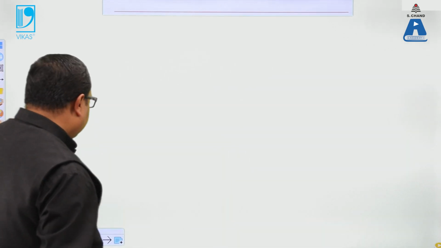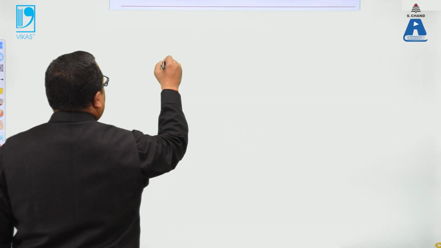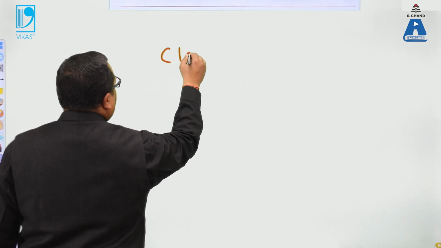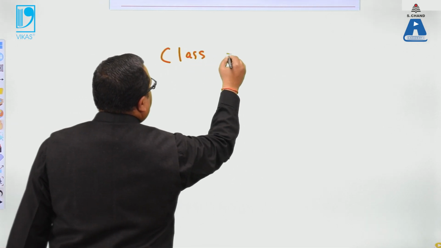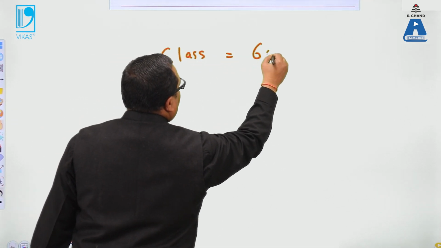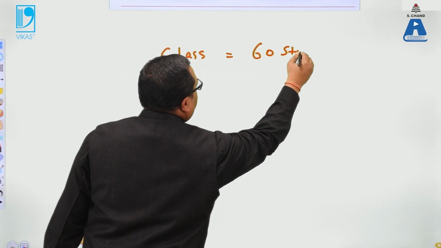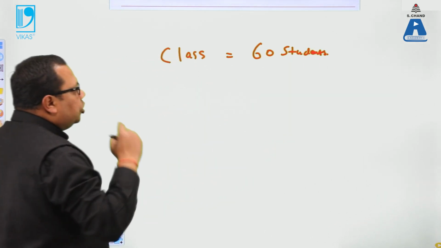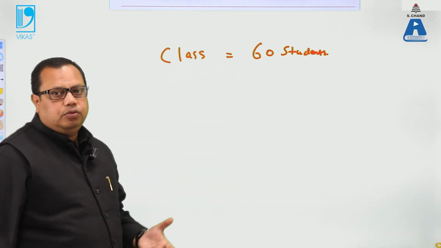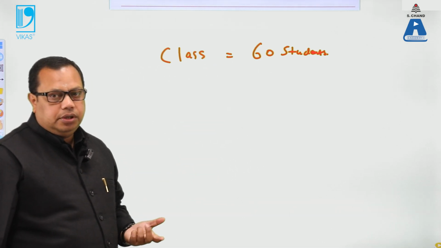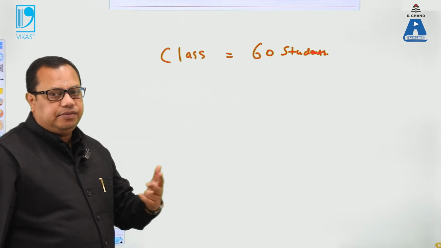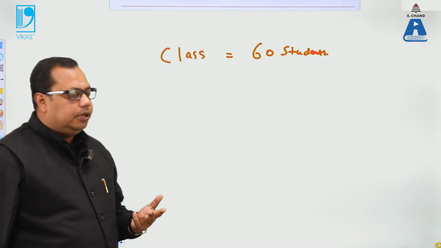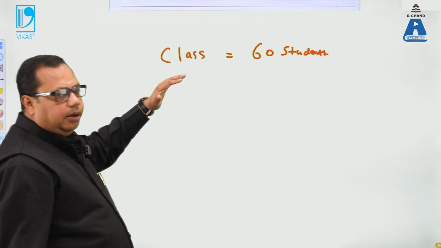Now let's learn. In a class, there are 60 students. In all these 60 students, what is unique is the roll number. No two roll numbers will match with each other. So we analyze them in terms of the roll number.